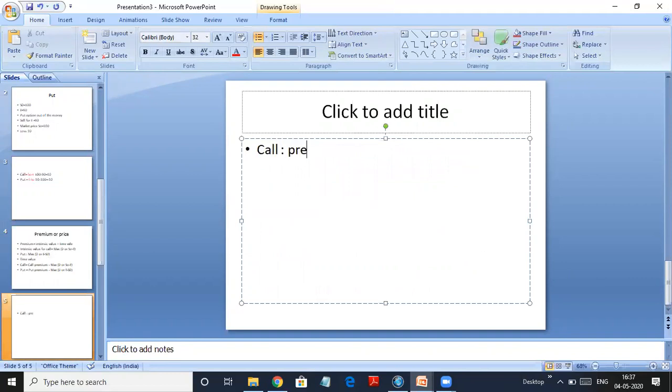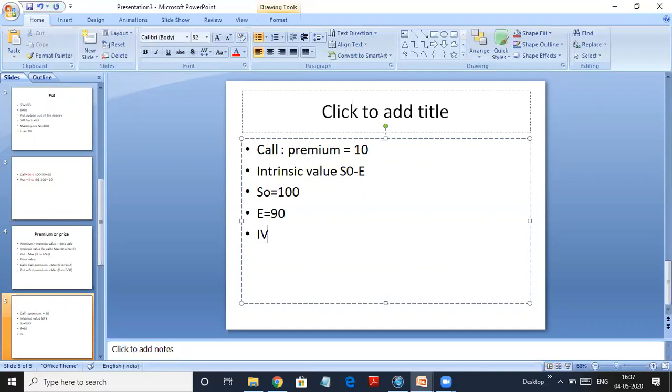Suppose the premium is equal to 10 rupees and intrinsic value you have found by doing S0 minus E. Suppose your S0 is 100 and E is 90.